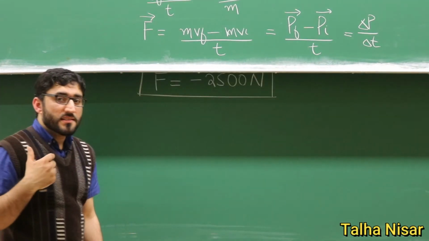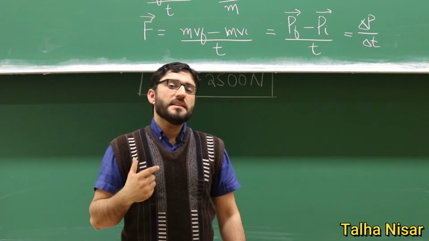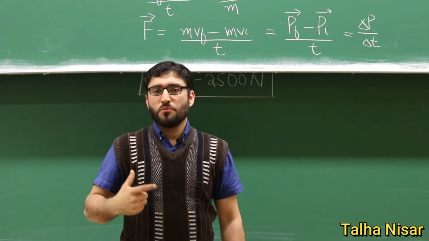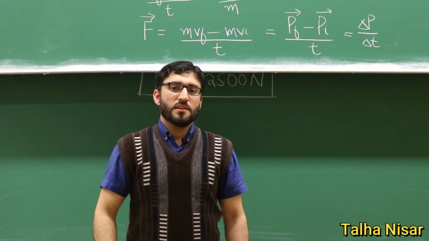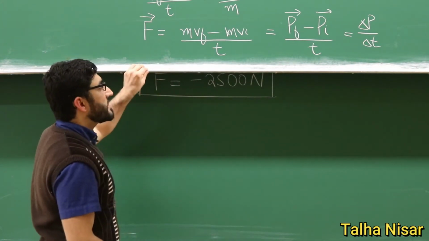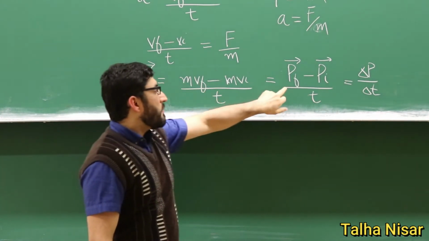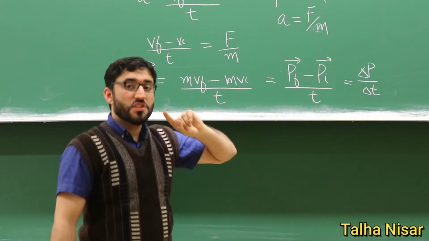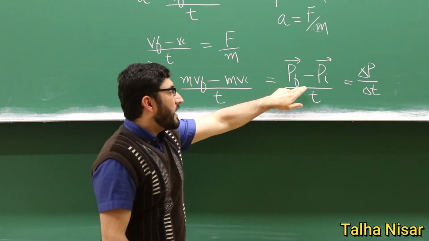And now we discuss the conservation of momentum. The conservation of momentum means that there will be no change in momentum if there is no external force applied on the system. So if a force is applied, the momentum will change. But if there is no external force on a system, this momentum will never change.